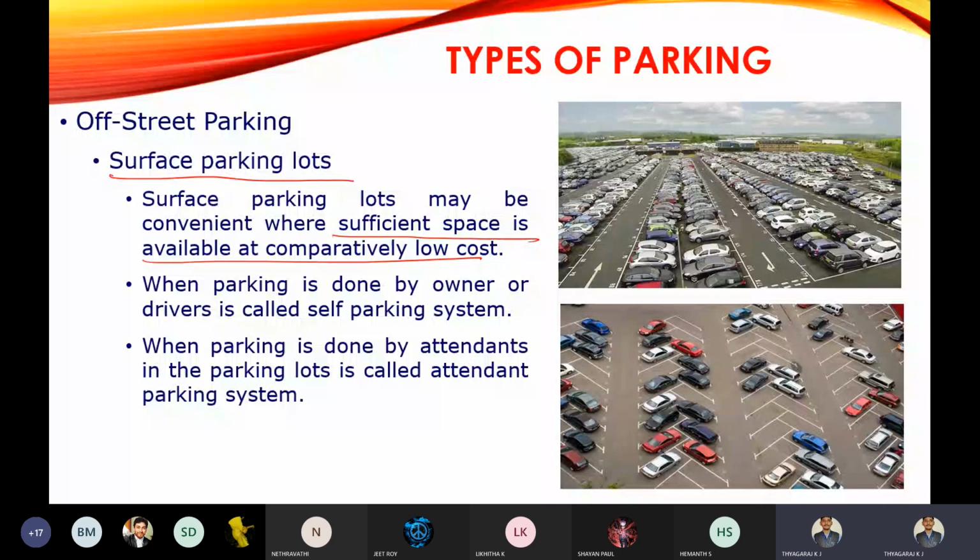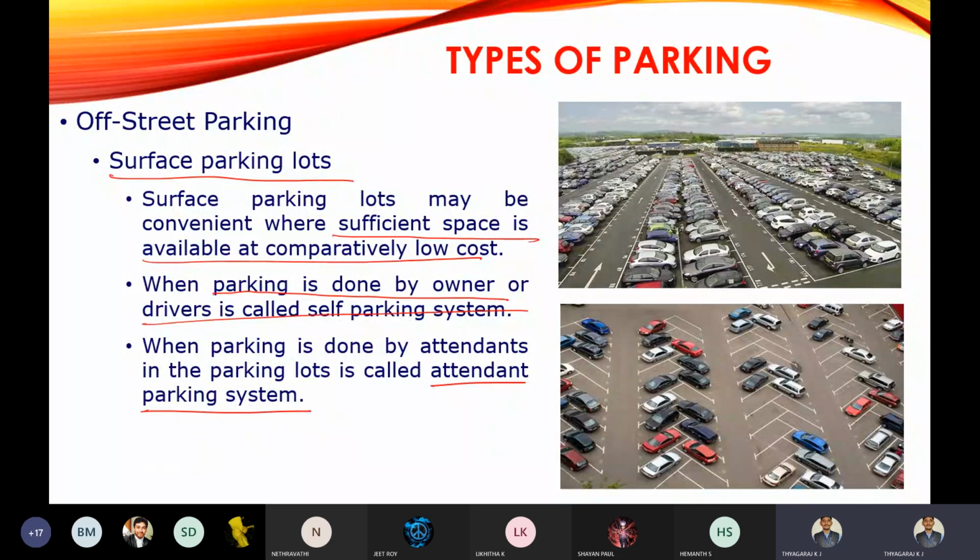Okay, which is a type of off-street parking. When parking is done by the owner or driver, it is called a self-parking system. In the surface parking lots, again two types will be there. One is self-parking, that is parking your vehicle by yourself, which we are going to call surface parking. Parking by the attendants who are present in the surface parking lot, we are going to call an attendant parking system.